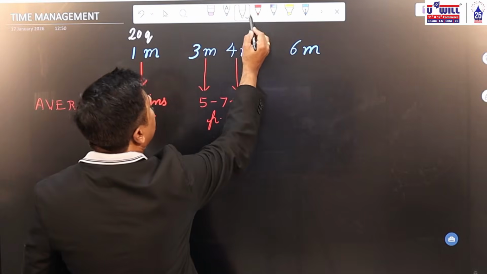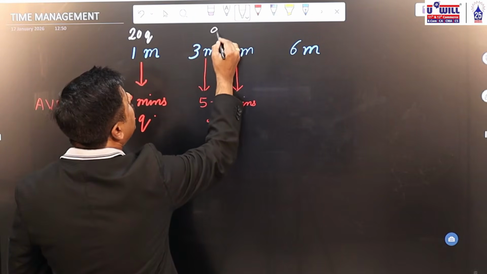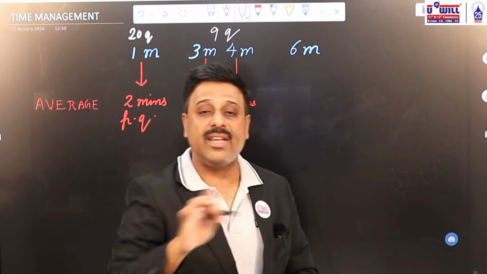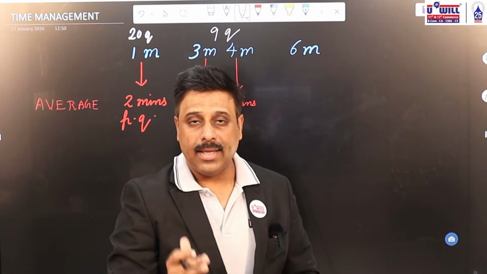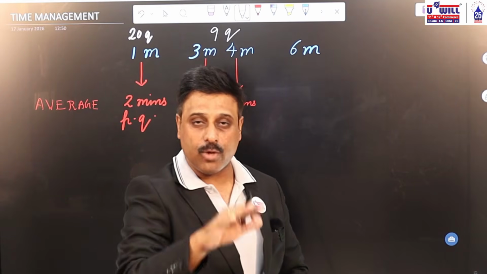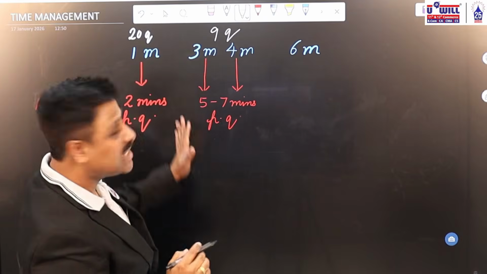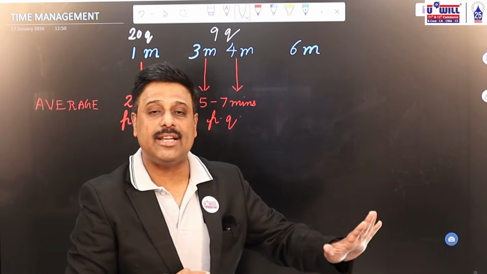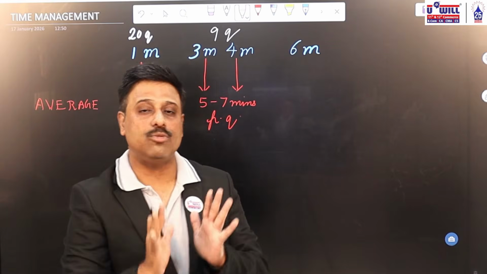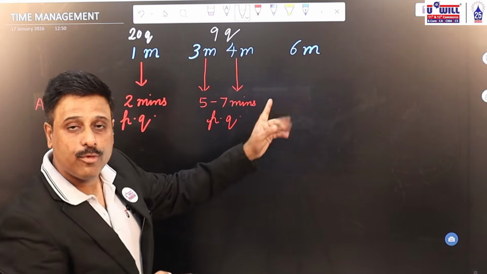For 3 and 4 marker questions, you will have 9 questions: 6 questions of 3 marks and 3 questions of 4 marks. For those 9 questions, at 5 to 7 minutes on an average, you must devote about 45 to 55 minutes.